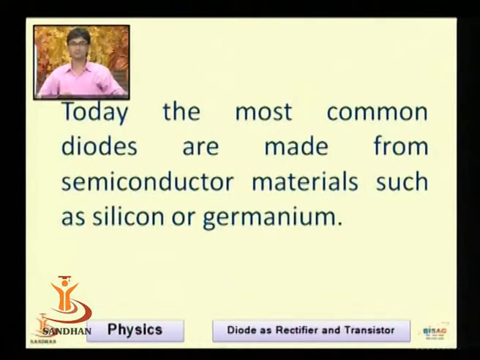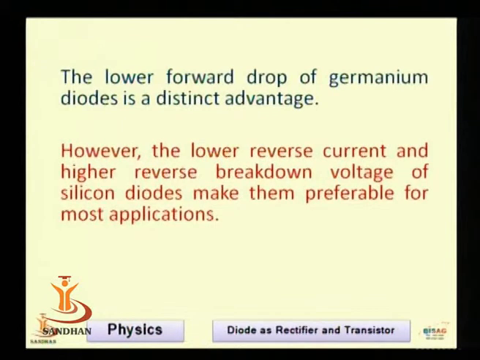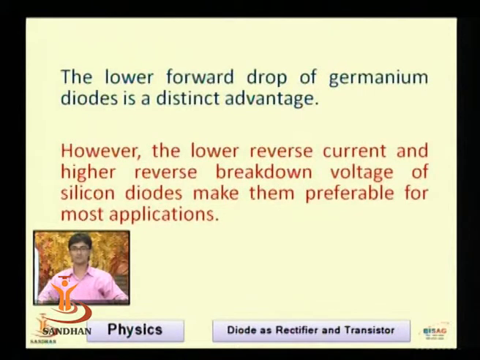Today, the most common diodes are made from semiconductor materials such as silicon as well as germanium, as we have seen before. Silicon has a forward potential of 0.7 and germanium has a forward potential of 0.3. The lower forward drop of the germanium diode is a distinct advantage, as we have seen, that is 0.3. However, the lower reverse current and higher reverse breakdown voltage of silicon diodes make them preferable for most applications. Nowadays we are using silicon more in place of germanium.